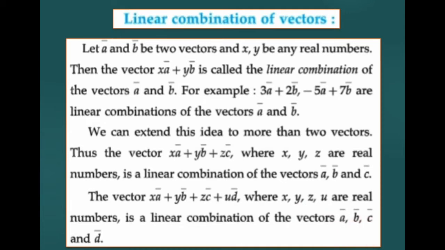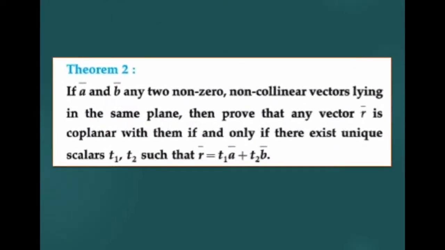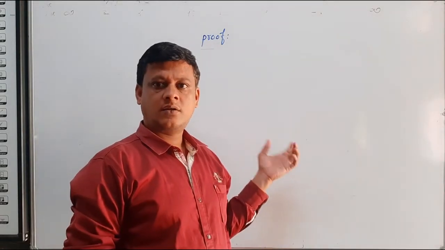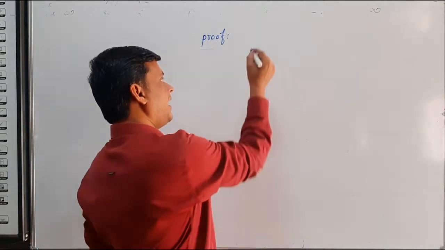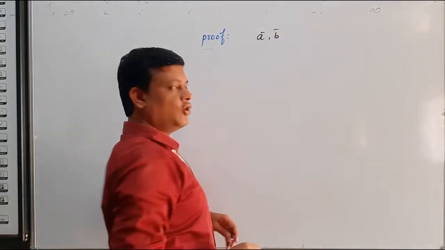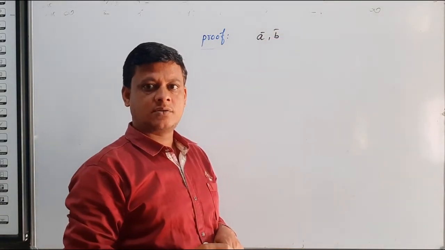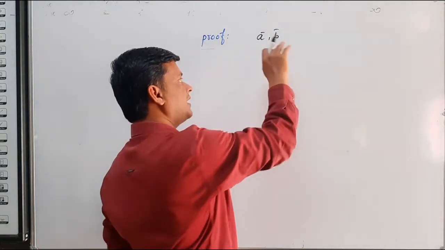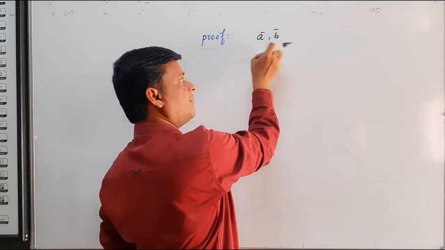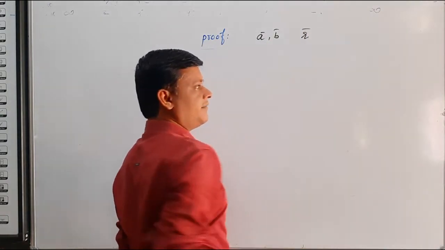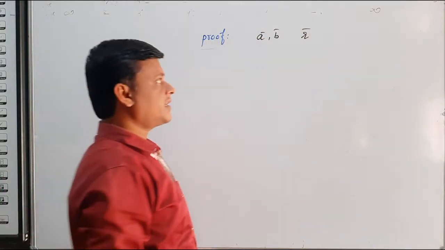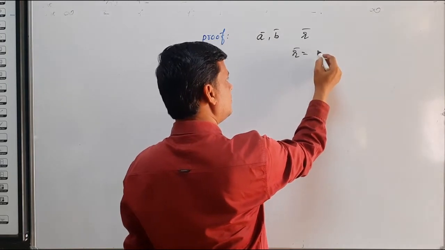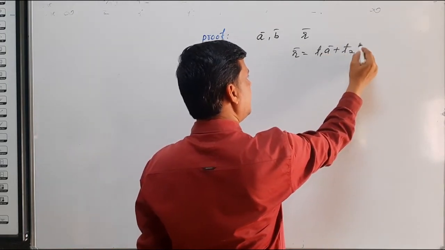So we see the proof of theorem second. The statement says here, if a bar and b bar are non-zero, non-collinear vectors and there is another vector which lies in the same plane in which a bar and b bar lie, that is r bar, then there exist scalars t1 and t2 such that r bar equals t1 a bar plus t2 b bar.